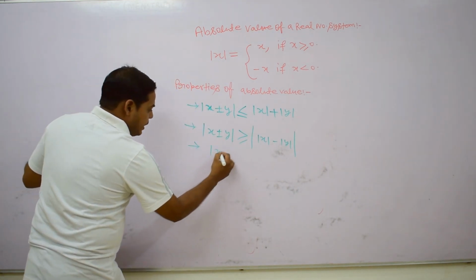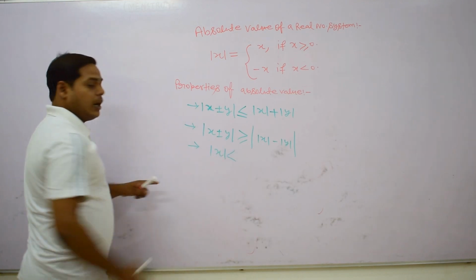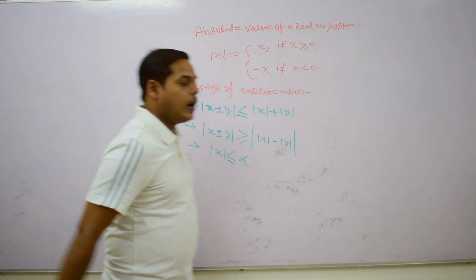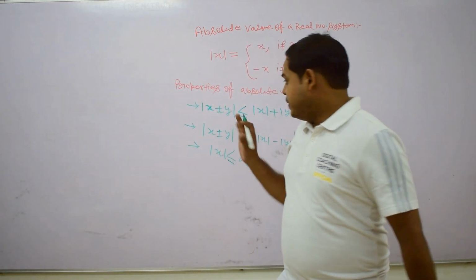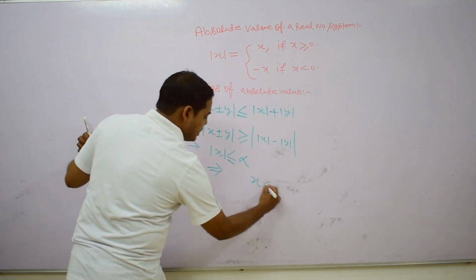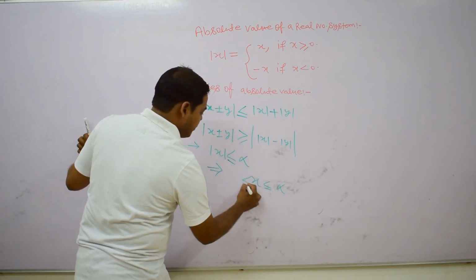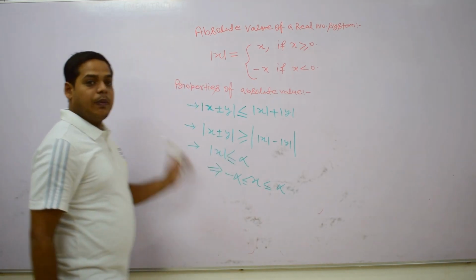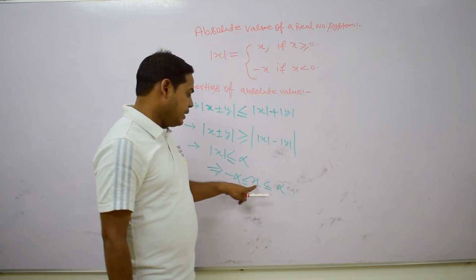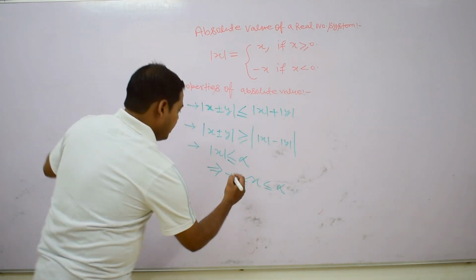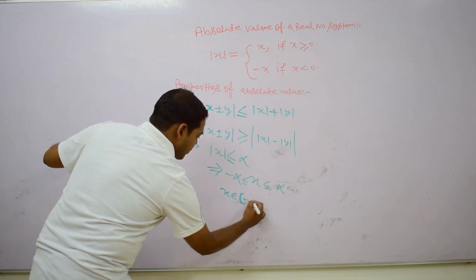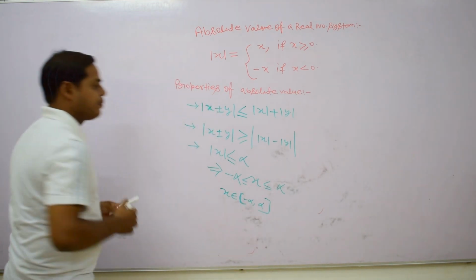Now, what is the meaning of this? If the absolute value of a real number is less than or equal to alpha, it implies that the value of x lies between minus alpha and alpha. Means mod x is less than or equal to alpha, so x lies between minus alpha and alpha. In interval form, x belongs to the closed interval minus alpha to alpha.